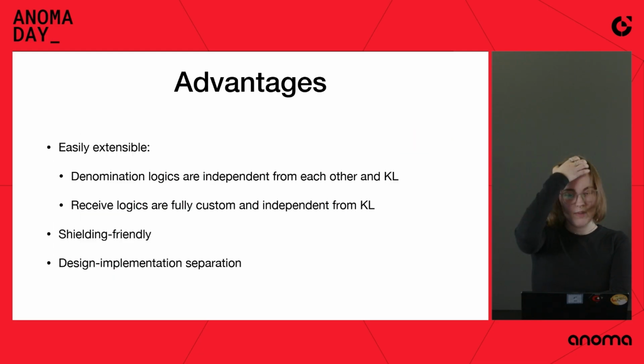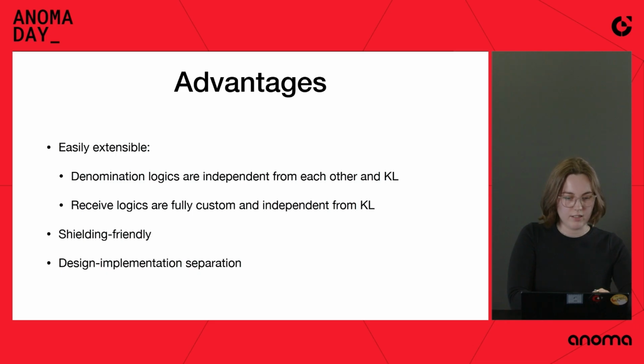So now some remarks about the advantages of this design: it's designed to be easily extensible. Denomination logics are independent from each other and from the Kudos main logic. So you can create new denominations and this will not affect the Kudos main logic or other denominations. And it's the same for receive logics. They're fully custom, so users can specify what the constraints are, and they're also independent from the main Kudos logic.